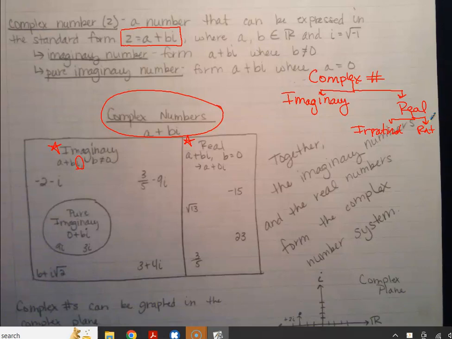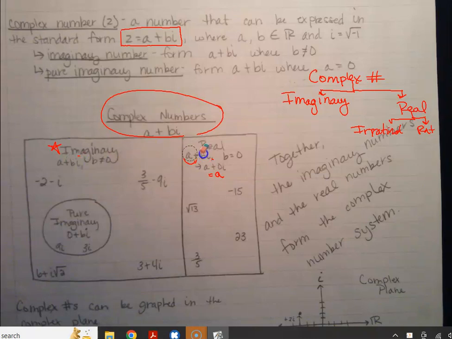When we have a real number, it's when our b is equal to 0. So we don't ever see the imaginary part of it. We just see the real component. That's the formula a plus bi when b is 0. So it ends up being a plus 0i, which is equal to just a, the real number. Because in the complex, there's a real and an imaginary component to every number. Yep, to every number.